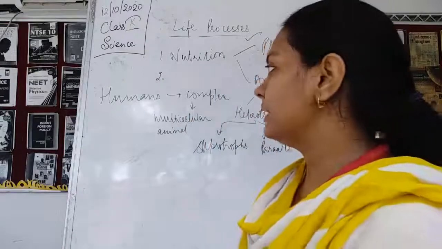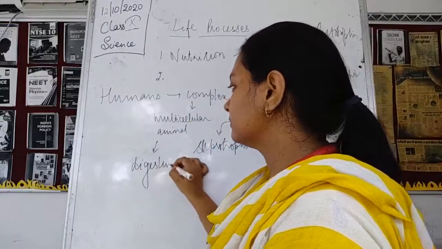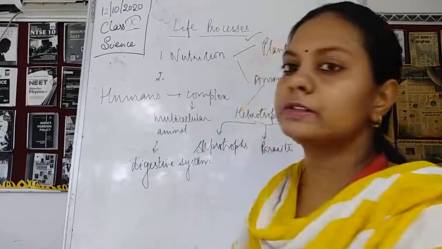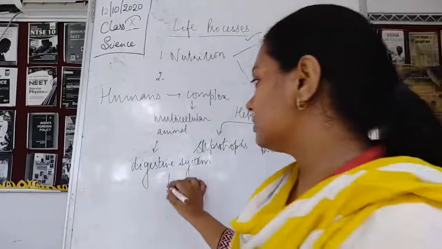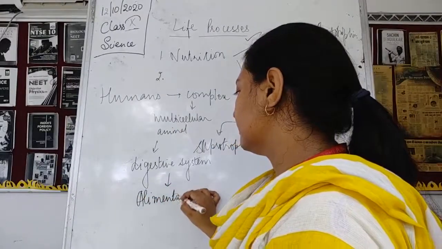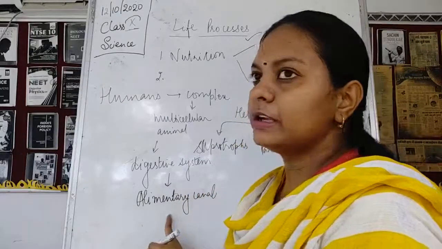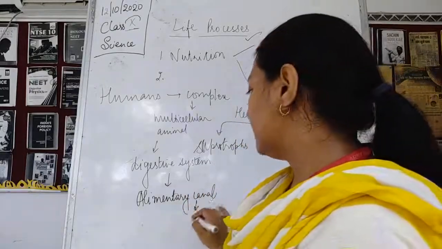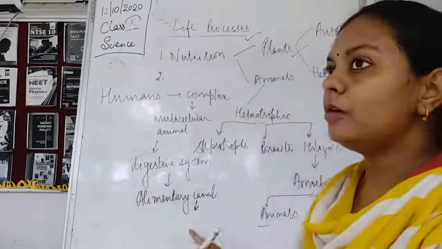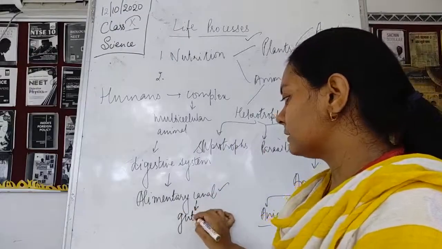So here we have the digestive system in our body, which is also known as the alimentary canal, or the gut.